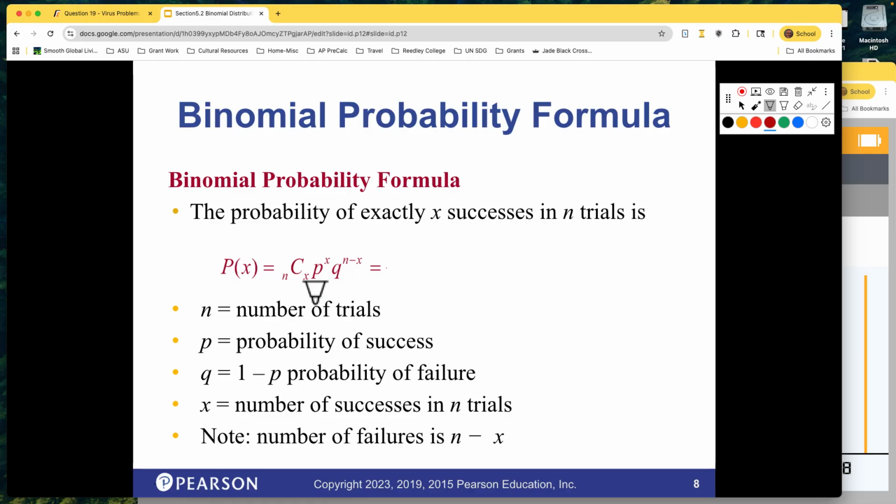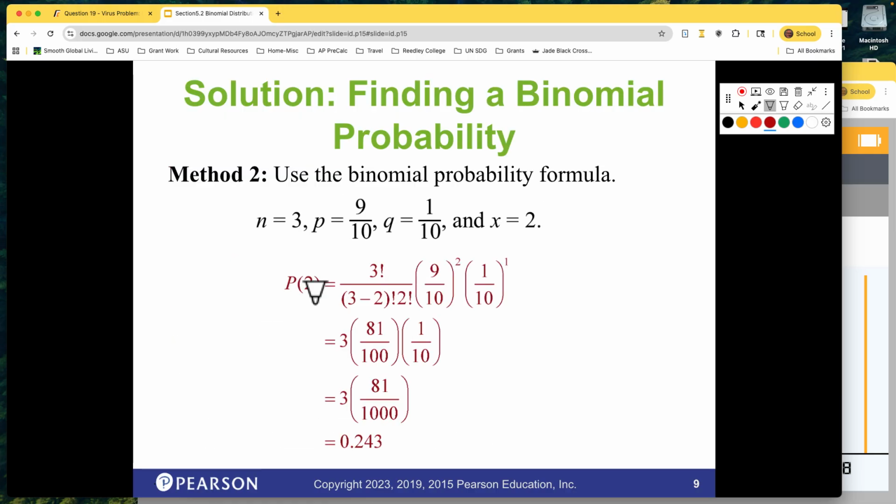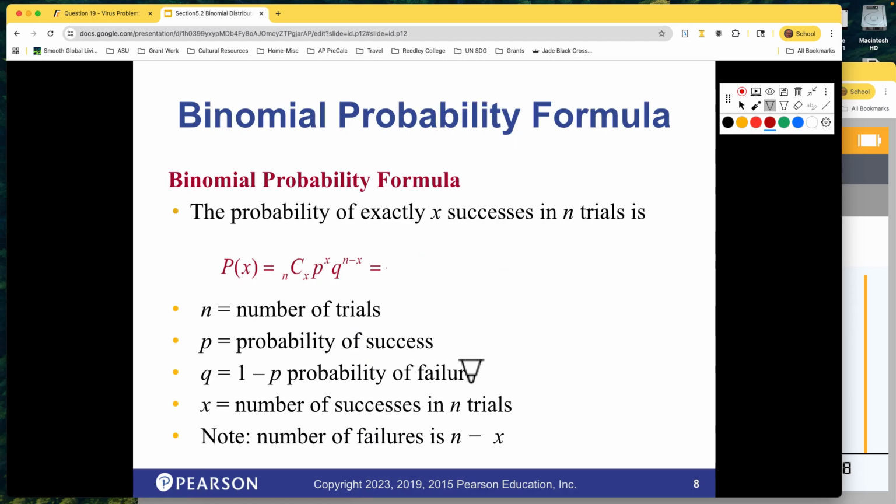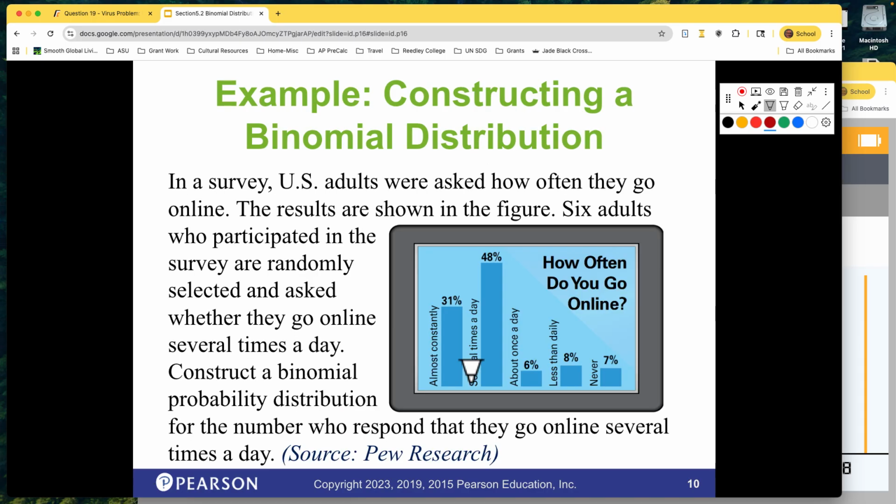Watch this calculation, what it ends up looking like. Probability of exactly 2. This is the combination of 2. How many ways can you combine it? This is the probability of success, probability of failure. And again, it comes up with the right answer, but you had to remember this formula. If you've got a NumWorks, you don't have to remember that formula. You just go to the Binomial app. But I like showing you those things.